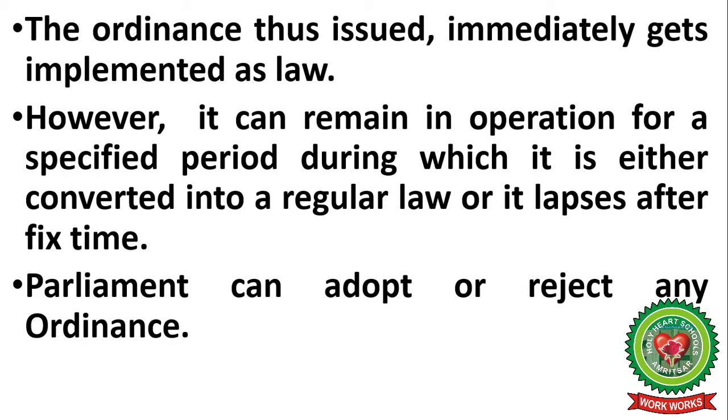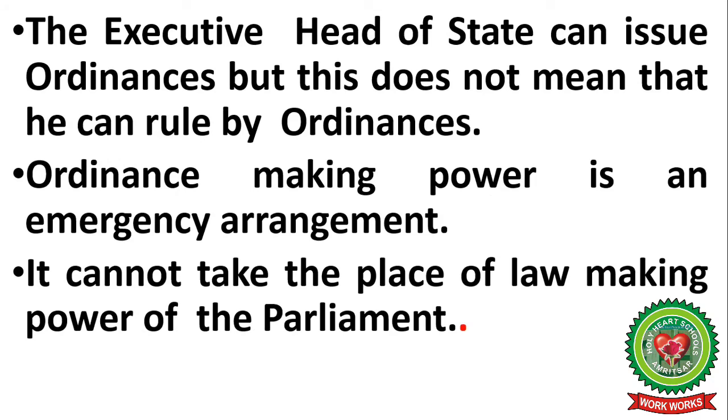Parliament can adopt or reject any ordinance. It is the Parliament's choice. Naturally, if the bill is sent by the ruling party, the Parliament will pass it because the ruling party has a majority. The bill is of the ruling party. The President has already introduced it through an ordinance. So why will the Parliament reject it? It's very simple. Parliament will pass it. Already the President has introduced it through ordinance, so it will pass. That's why it is called backdoor entry.